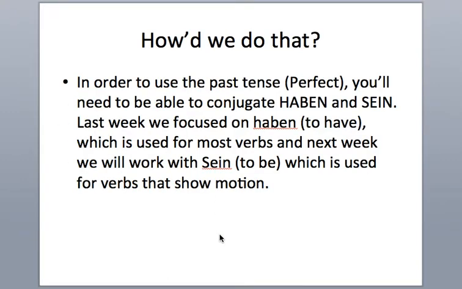In order to use the past tense, you'll need to be able to conjugate haben and sein. I've had students take a test every day conjugating haben and sein, so it's important that you understand how to conjugate these two verbs in German. Last week we focused on haben, which is used for most verbs, and this week we'll start to work with sein or to be. And that's used for verbs that show motion, but don't worry about that just yet.